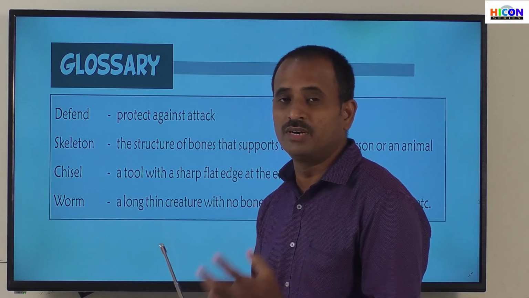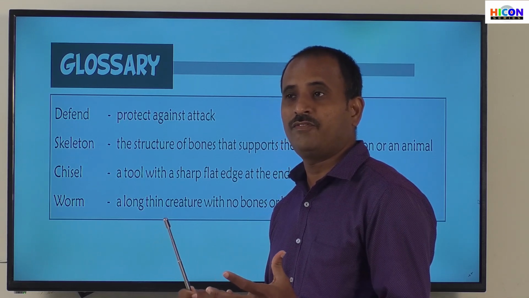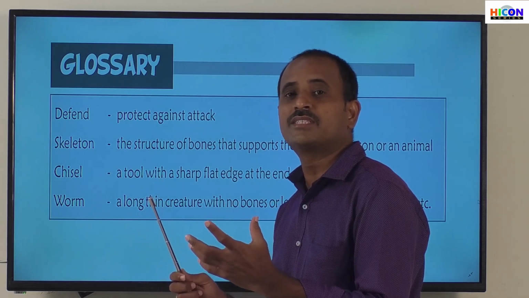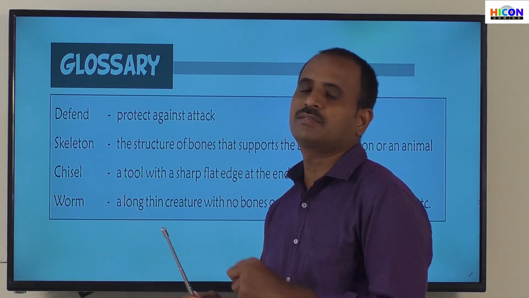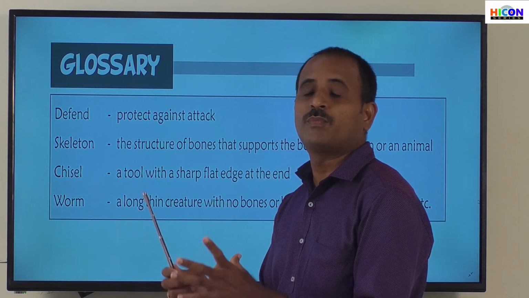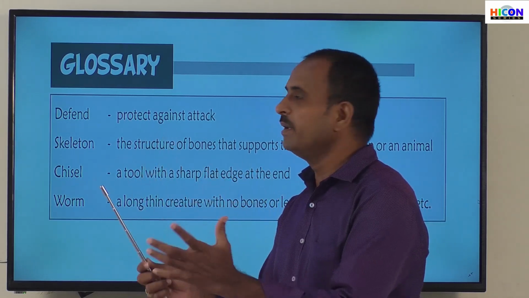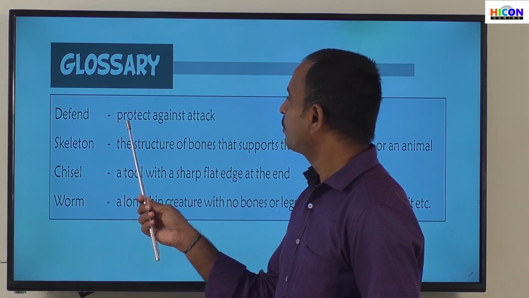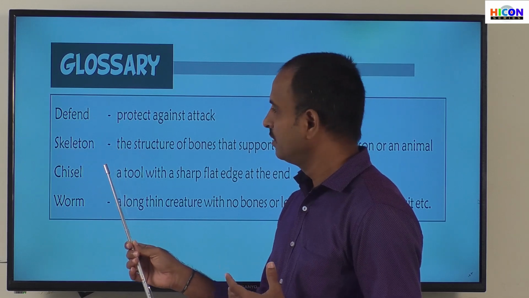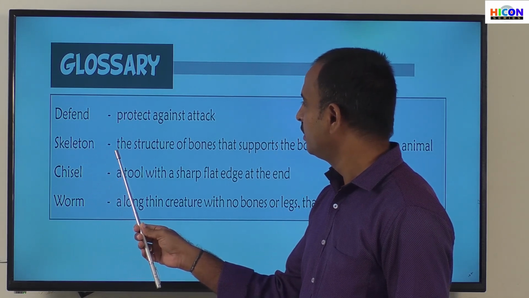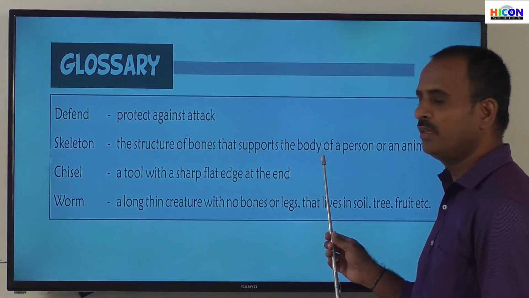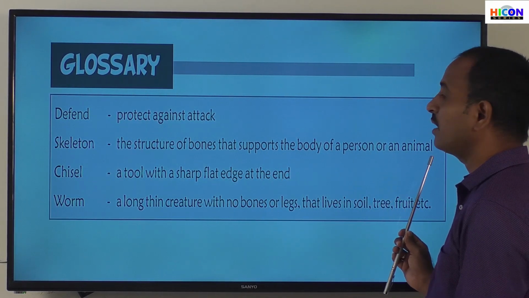The birds have a threat from their enemies also. That's why they protect themselves from their enemies with the help of their claws and their legs. That process of protecting from their enemies is called defend. So, protect against attack. Next, skeleton. What is the meaning of the word skeleton? The structure of the bones that supports the body of a person or an animal.